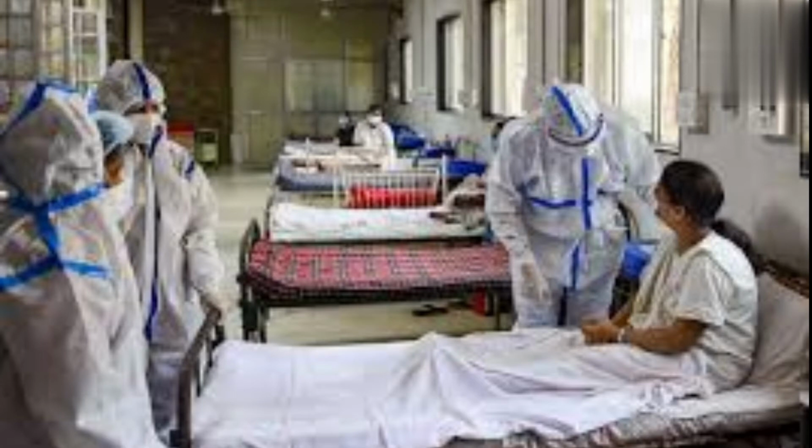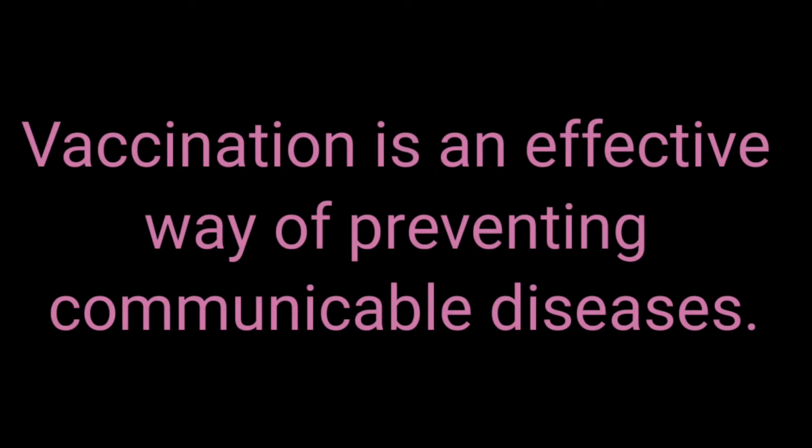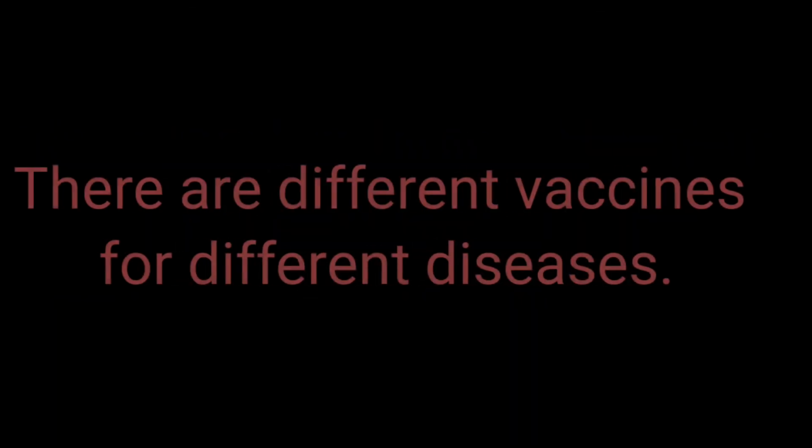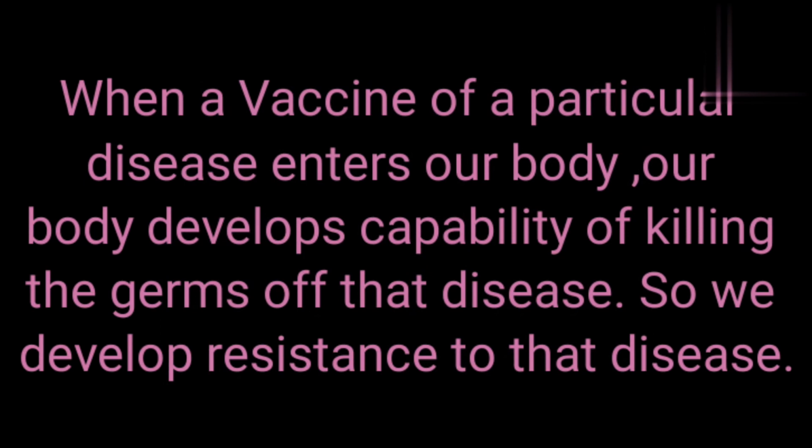To prevent the COVID-19 disease, our government has started the campaign of COVID-19 vaccination. Vaccination is an effective way of preventing communicable diseases. There are different vaccines for different diseases. We cannot take the vaccine of COVID for another disease. When the vaccine of a particular disease enters our body, our body develops the capability of killing the germs of that particular disease. So, we develop resistance to that disease.